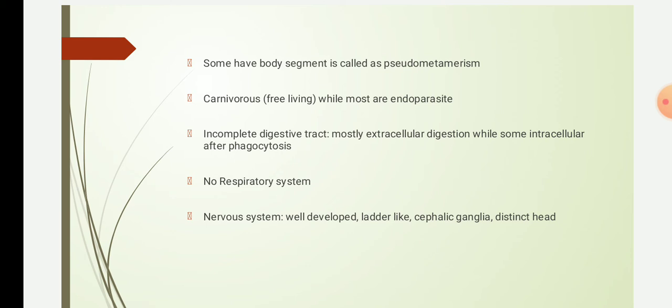And there will be the presence of cephalization, that is, there will be a distinct head, where all the sensory organs will be located. For example, flatworms are probably the first creatures to have a brain and head with the cephalic ganglia, so they have a simple brain. And they also have a pair of ventral nerve cords that are connected by ladder like interconnections.